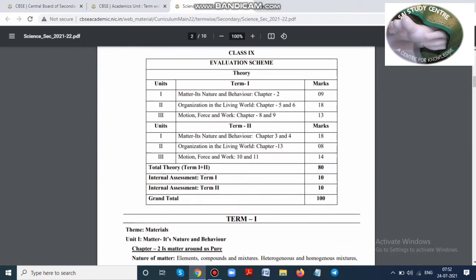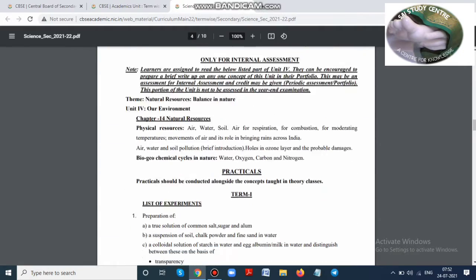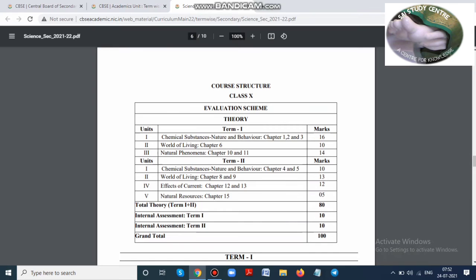So the class 9 syllabus is given. This is also divided into 2. So we'll move on to class 10. That is our main focus.